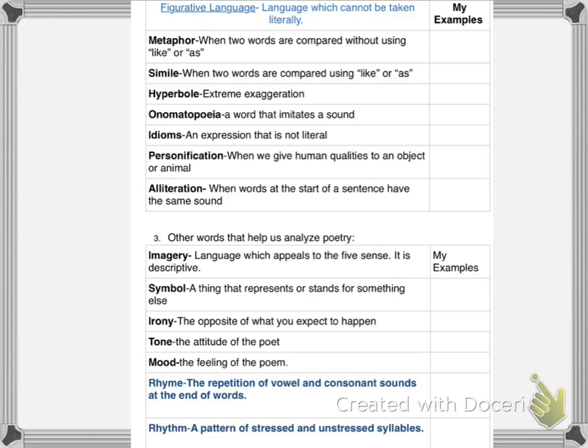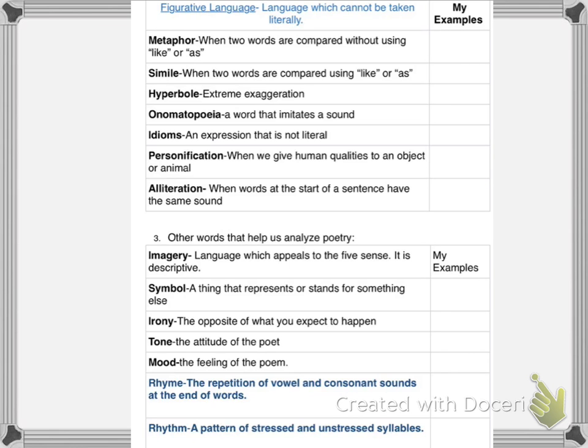So what is figurative language? Figurative language is language which cannot be taken literally. So, for example, if I say figuratively before lunch, I'm starving. Okay, I mean I'm really hungry. But let's say literally, in a situation, if you think about A Long Walk to Water, when Salva was crossing the desert, he was literally starving. Okay? So when people say literally, it should mean something that is true.